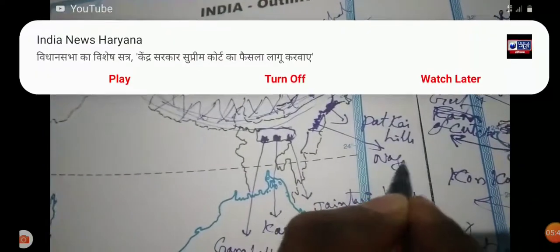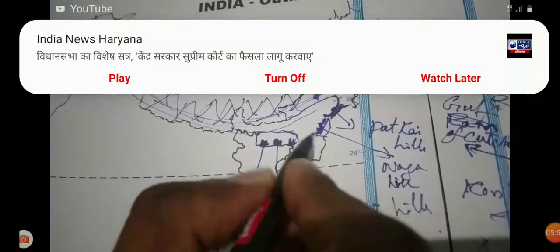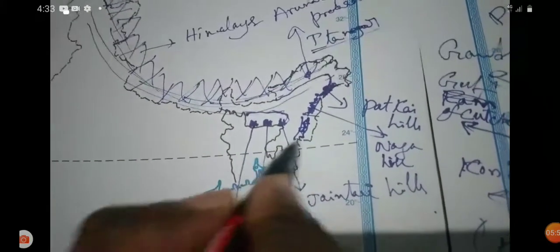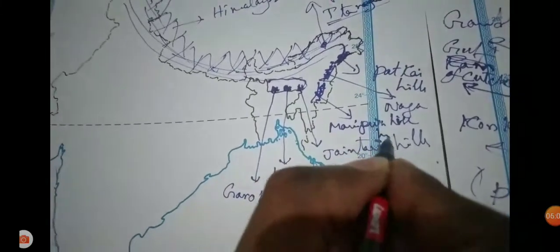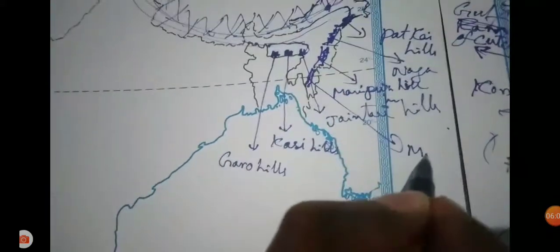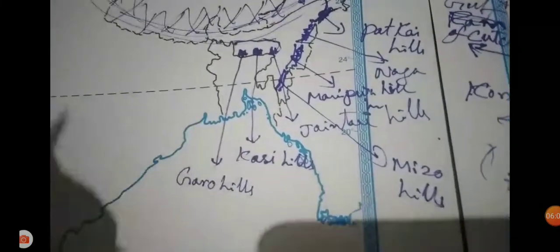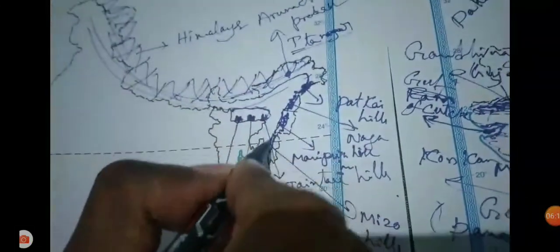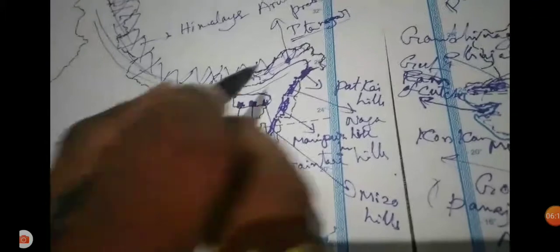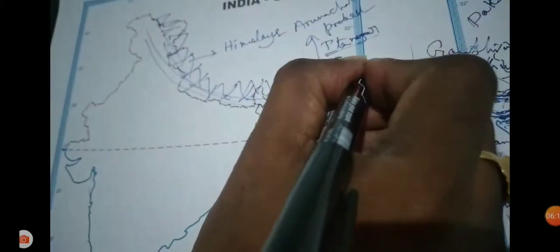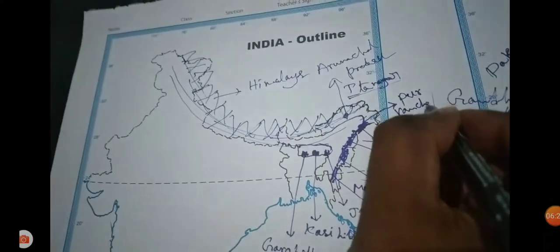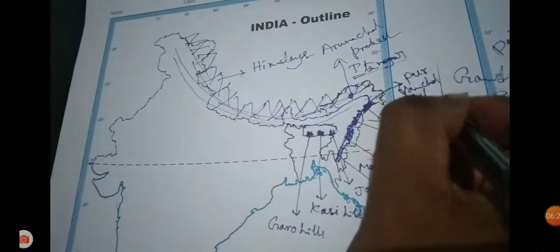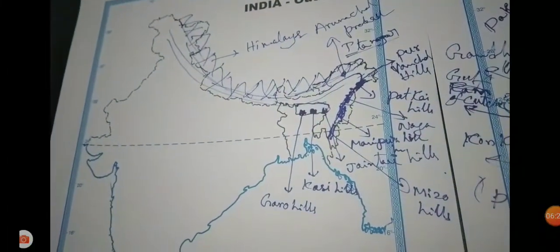In Manipur, these are called the Manipuri Hills. In Mizoram, these are called the Mizo Hills. Including all these, the northeastern Himalayan mountain region is called the Purvanchal Hills, located in the northeastern states.